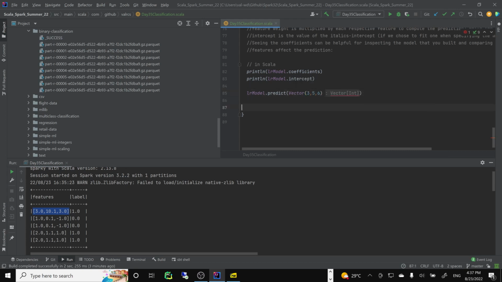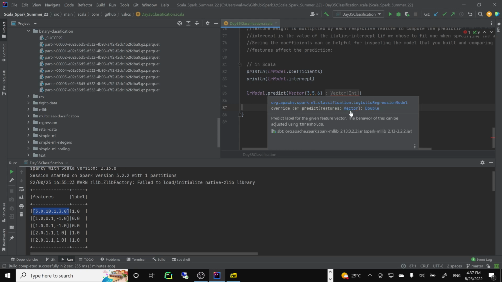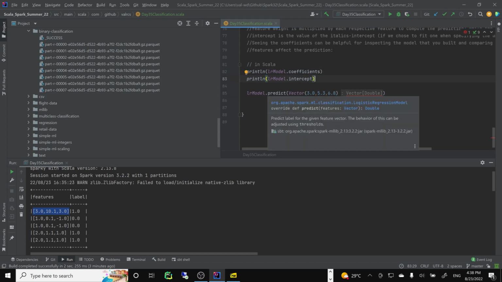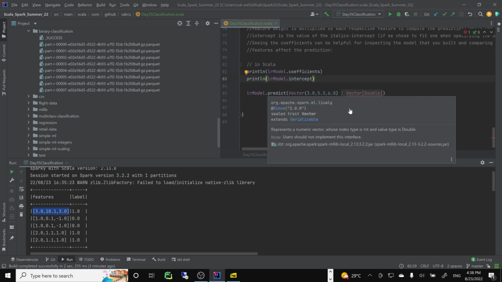But let's see, will it actually work? I don't know. It's a vector of doubles, but it's not that vector, unfortunately. This is our Scala vector, but it wants outcomes as doubles. Yes, okay. Features, a vector. So this is Spark.